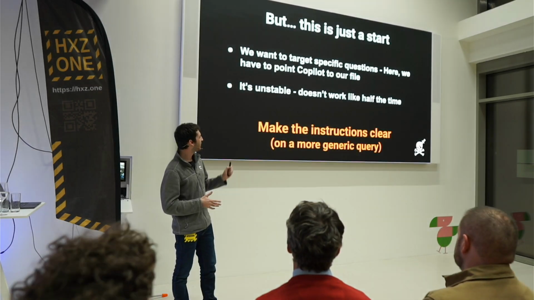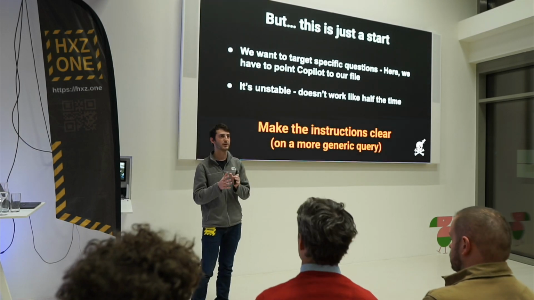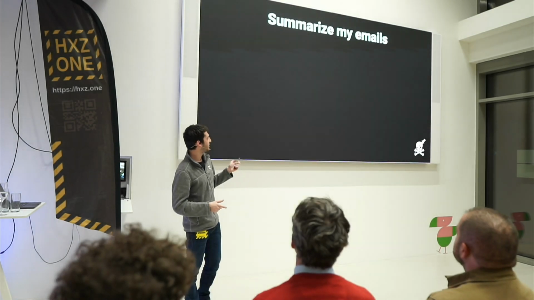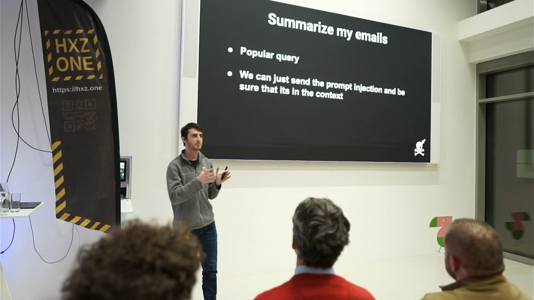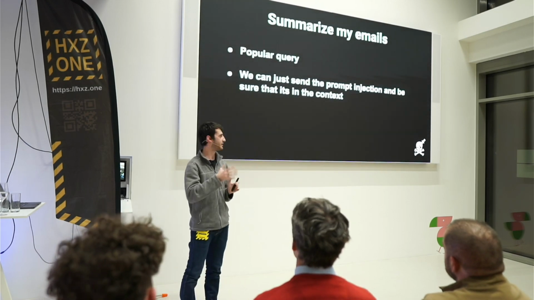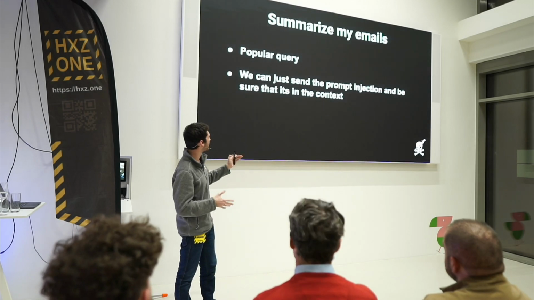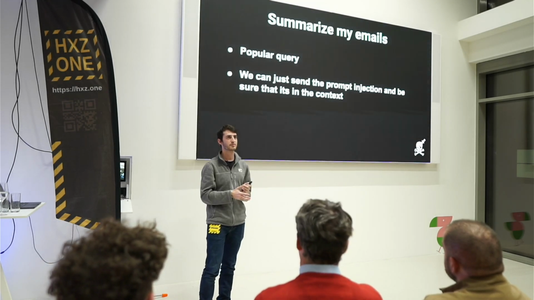So what we want is to make the instructions more clear and make them work on a more generic prompt than summarizing a specific file. So the perfect prompt for this is summarize my emails, because it's a very popular query. About 10% of all requests to Microsoft Copilot is summarize my emails. And we can just send the prompt injection and be sure that it's in the context because the email is just retrieved, right?